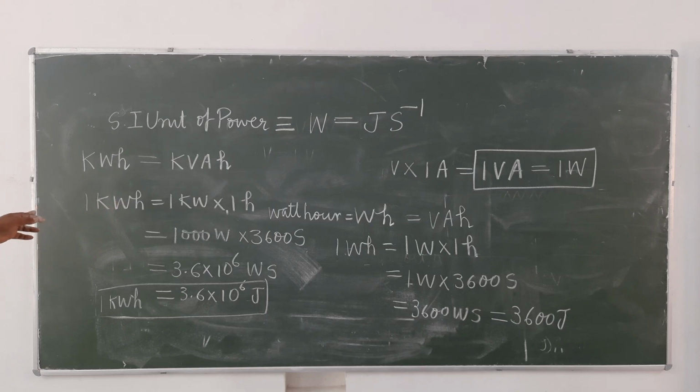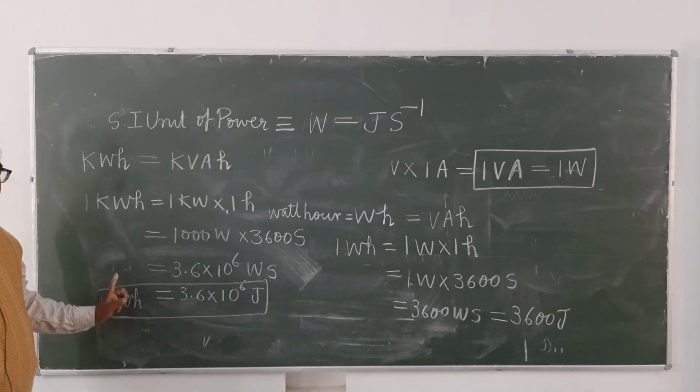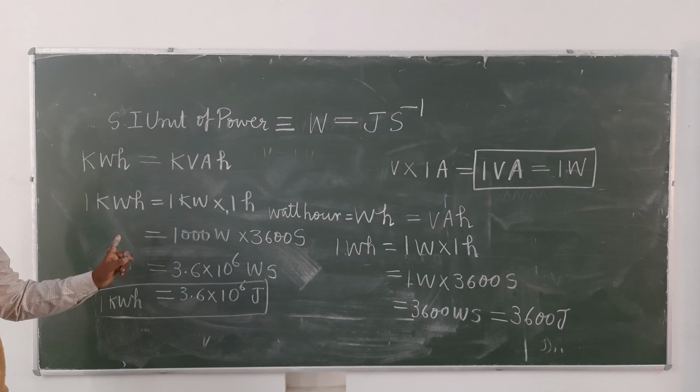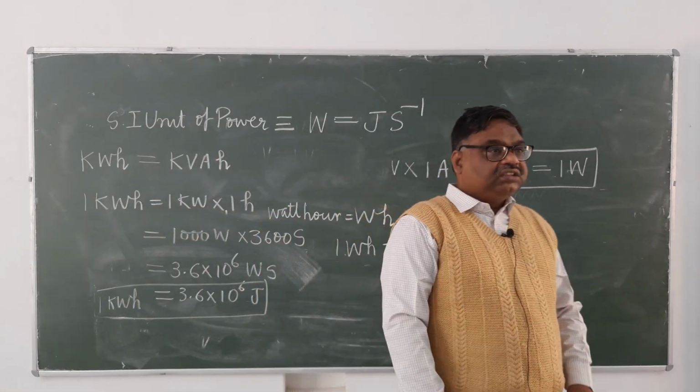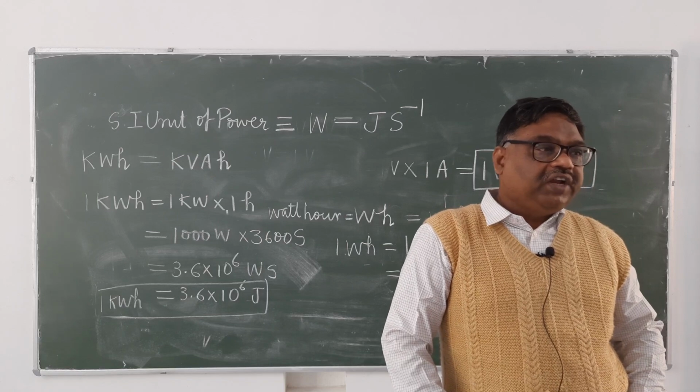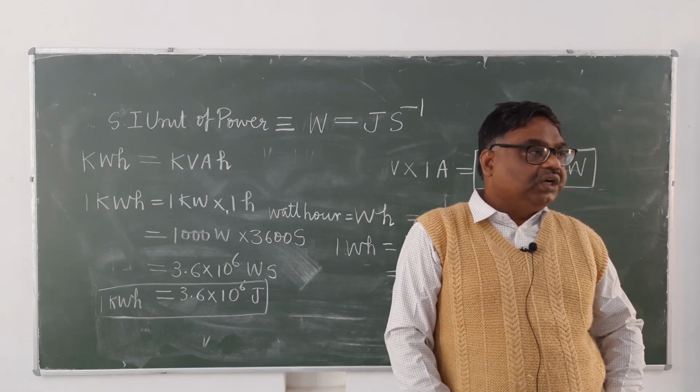And like the watt hour, this also can be defined. 1 kilowatt hour electrical energy is said to be consumed when an appliance of 1 kilowatt works for 1 hour. It is clear? Now see here, this unit is called the Board of Trade Unit, BTU. In short, we say Board of Trade Unit. And what is the meaning of Board of Trade Unit? Sale and purchase of electrical energy is done in terms of this unit.